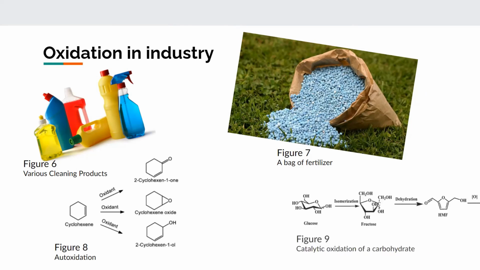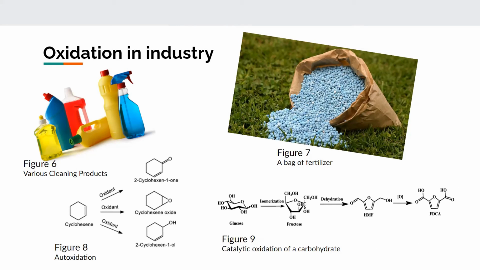Catalytic oxidation of carbohydrates and carbohydrate-derived molecules includes important acids such as formic acid, acetic acid, and glycolic acid. Formic acid has an annual production of 720,000 tons per year, so it's a much-needed resource in industry and is mainly used as a preservative and antibacterial agent in livestock feed. It can also be used in the production of leather for tanning, dye, and its finishing.